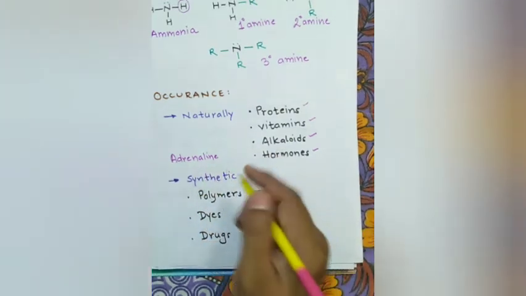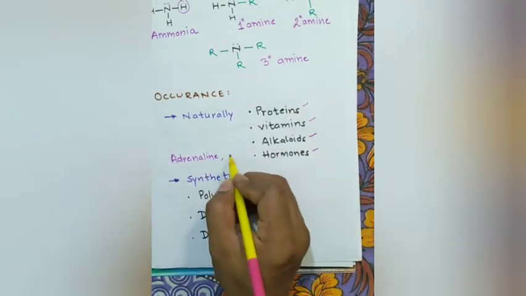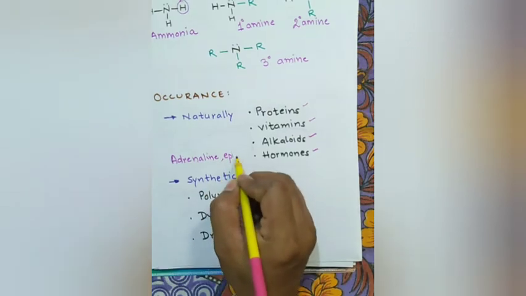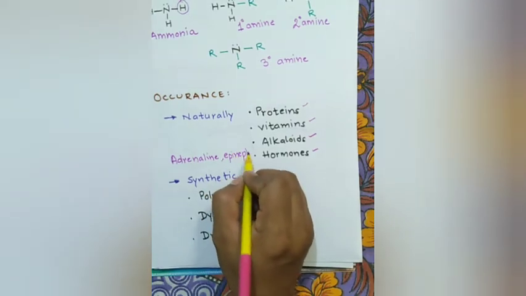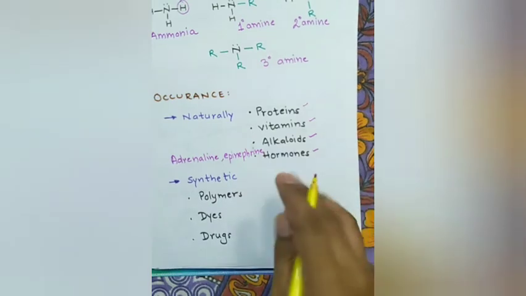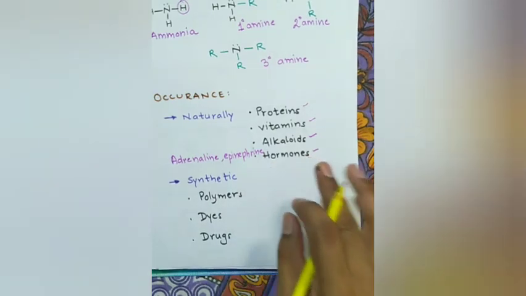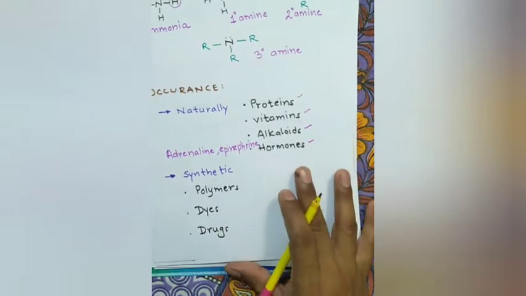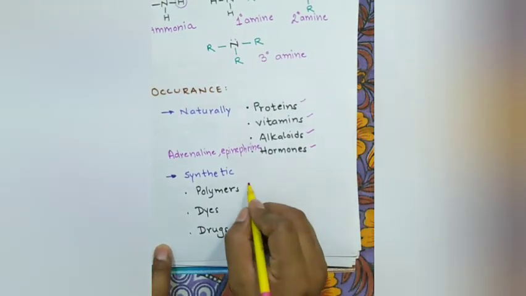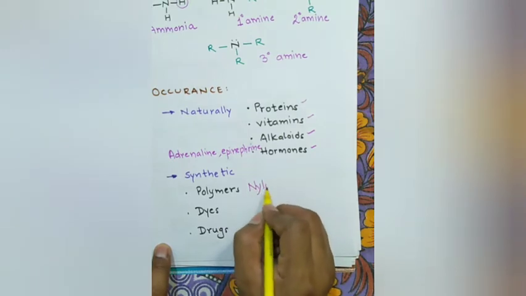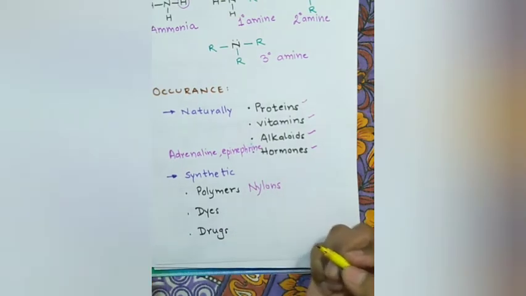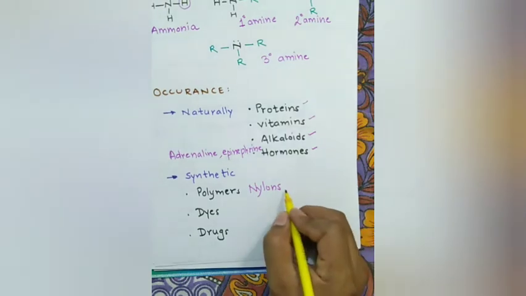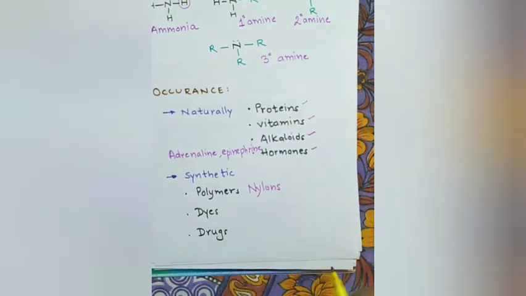Adrenaline and epinephrine are hormones that contain amines. Synthetic products like polymers, all the nylons, include amines. Then dyes, which are coloring substances. There are basic dyes that include amines.